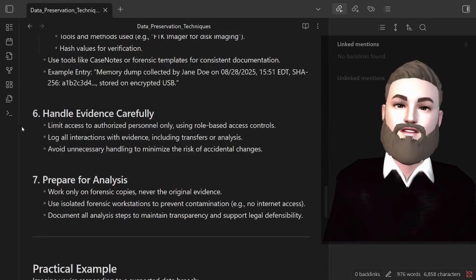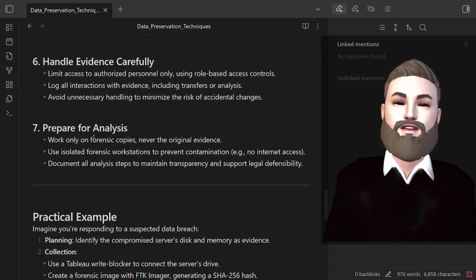Handle evidence carefully. Limit access to authorized personnel only, using role-based access controls. Log all interactions with evidence, including transfers or analysis. Avoid unnecessary handling to minimize the risk of accidental changes. Prepare for analysis. Work only on forensic copies, never the original evidence. Use isolated forensic workstations to prevent contamination. No internet access. Document all analysis steps to maintain transparency and support legal defensibility.